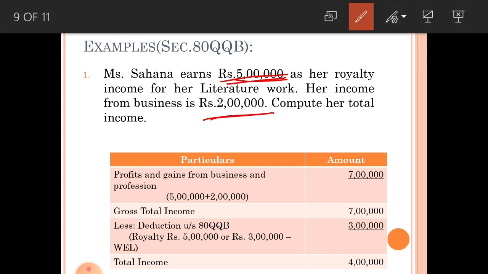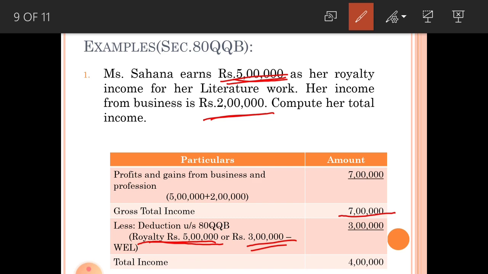From this gross total income of 7 lakhs you have to deduct section 80QQB, deduction in respect of royalty income. Here the amount deductible is the least of the following two items: royalty income or 3 lakhs, whichever is less.